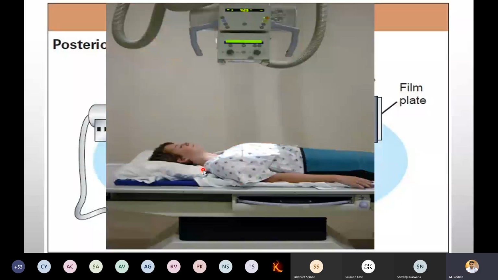So in the lying position, they will take it here. The beam is here, you can see below, and here there is a film. We can keep it. Okay, so all the way we have taught. Remember everything. It is very important from the exam point of view.